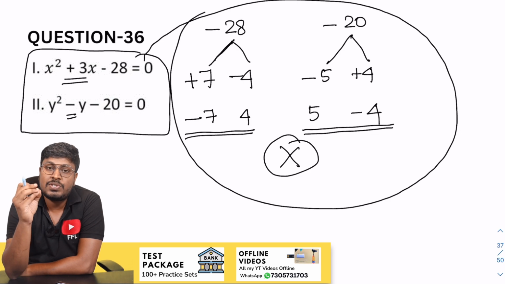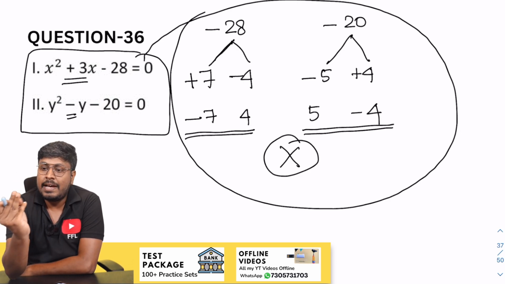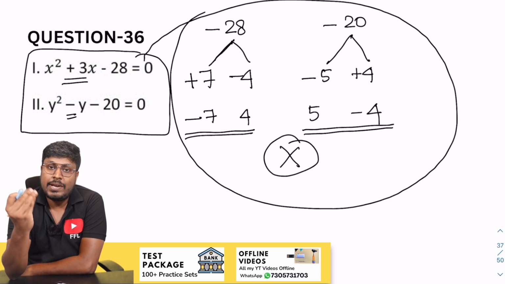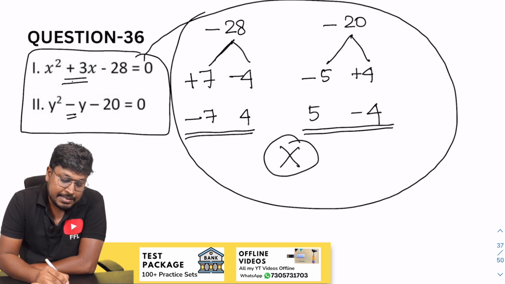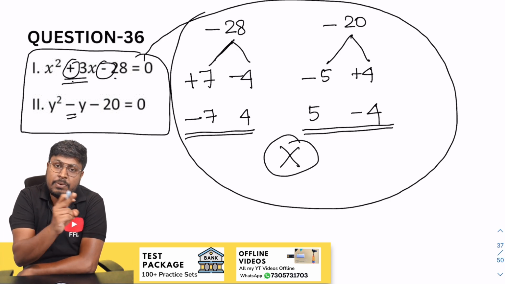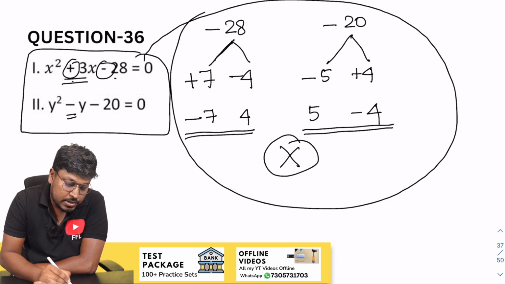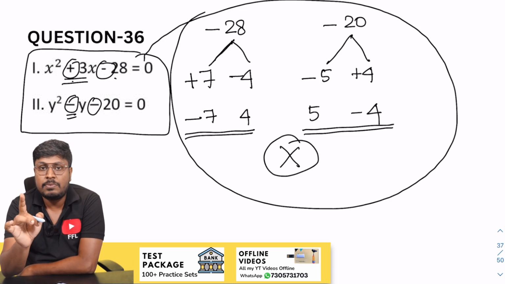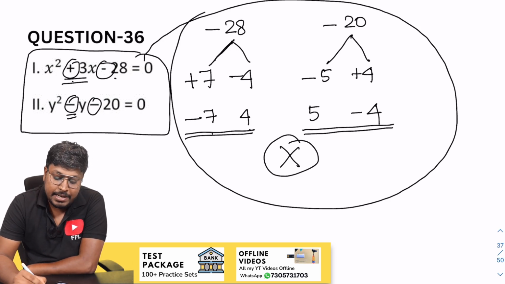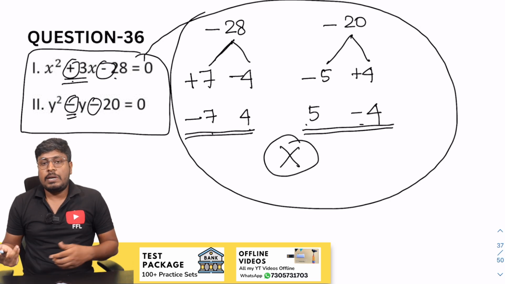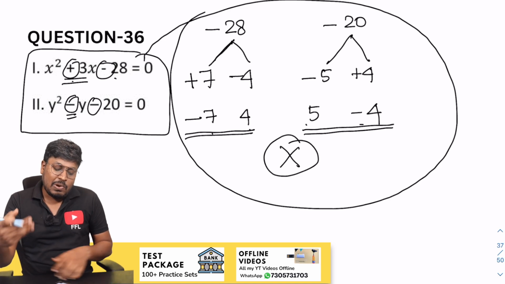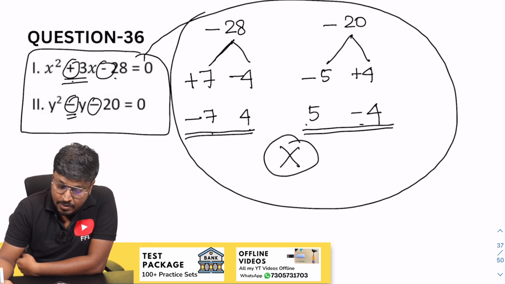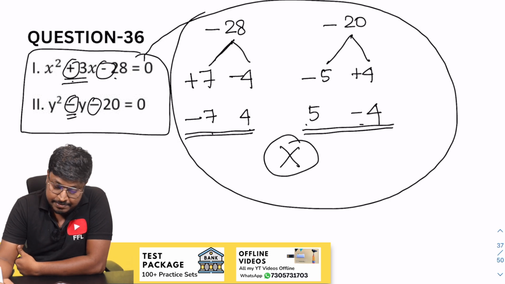Why? Because I have told you the shortcut. There are two equations where, by seeing the equation itself, you can decide the answer will be cannot be determined without solving. Why? Because you can see plus and minus. If the equation contains plus and minus, definitely the answer will be one plus and one minus. And if you get two minus, again the answer will be one plus and one minus. So just see one plus one minus. You don't need to compare. Relationship cannot be established. It's a shortcut. When you solve more questions, automatically you will get this shortcut, right?